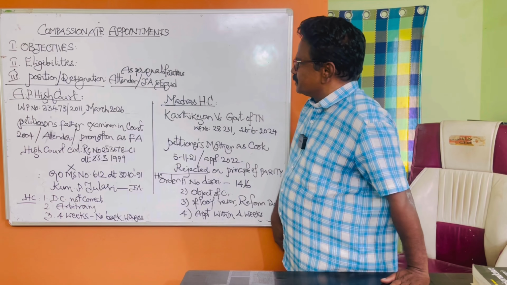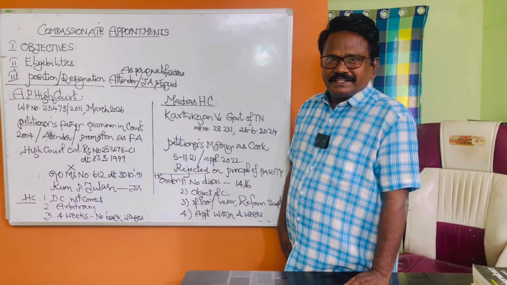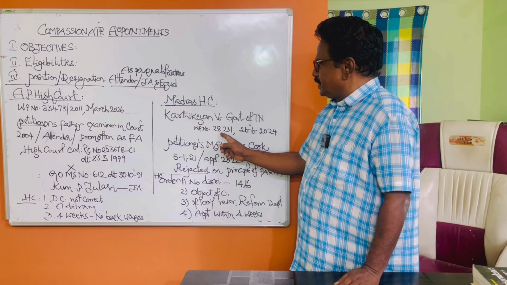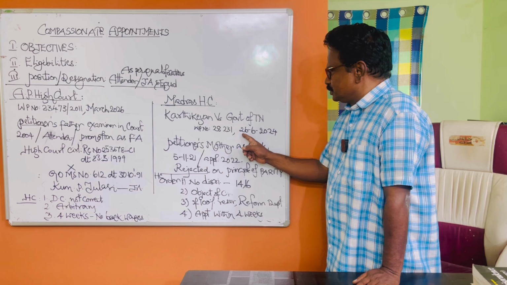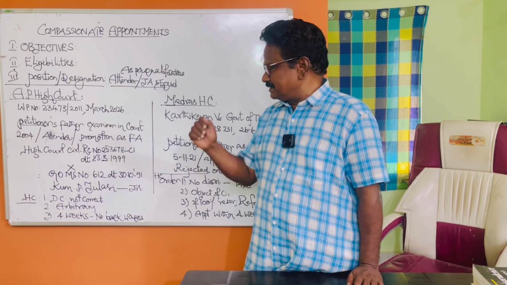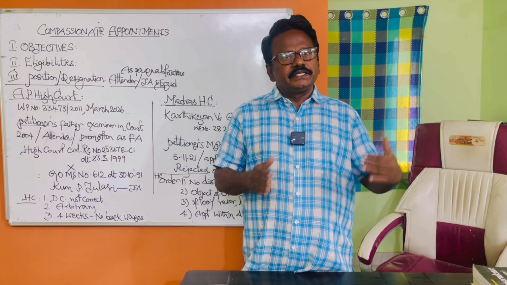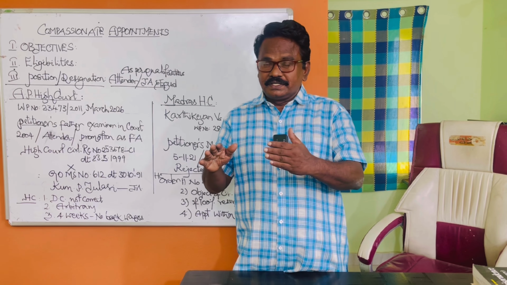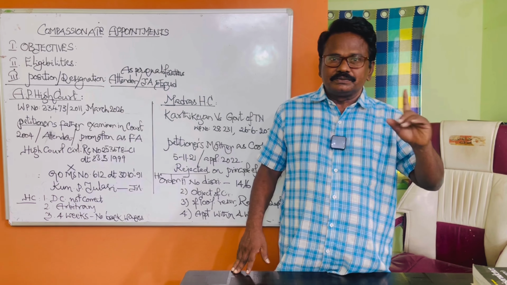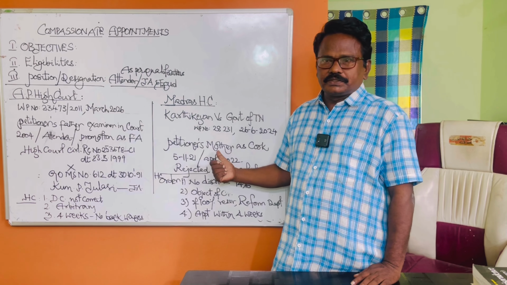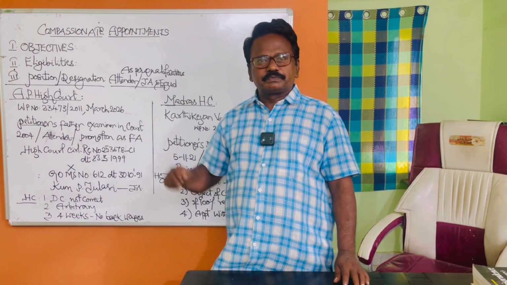And now, when we come to a Madras High Court judgment on initial appointment, here the case is Kartikeya versus Government of Tamil Nadu, writ petition number 28 to 31, June 26, 2024. In this case, the petitioner's mother was working as a cook in a government girls' high school. She died in harness. She has no other children except one son, no daughter, only son. And that boy has applied for the post on compassionate ground.